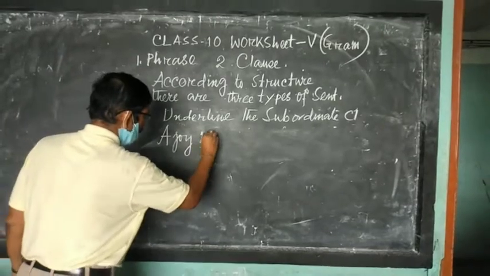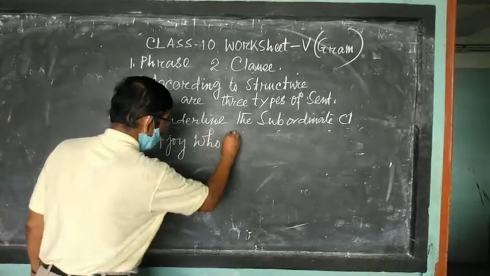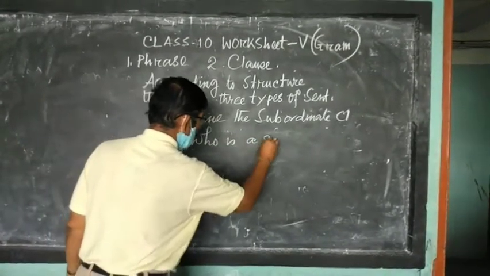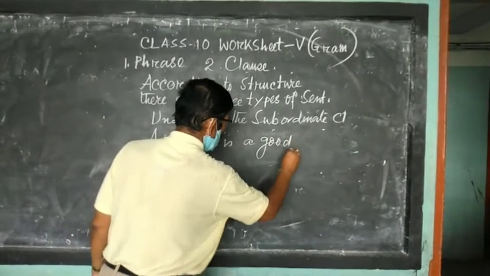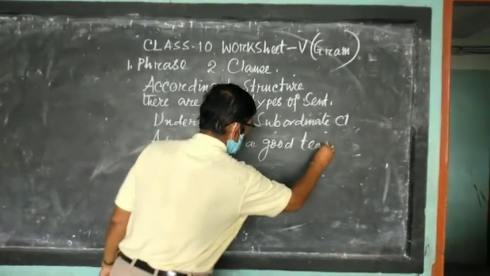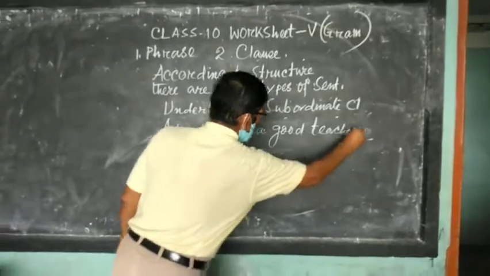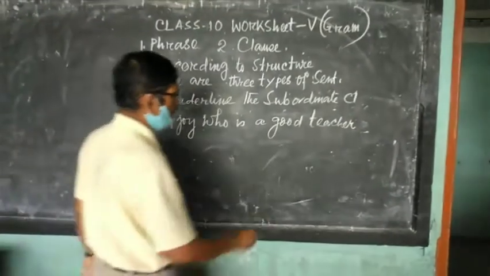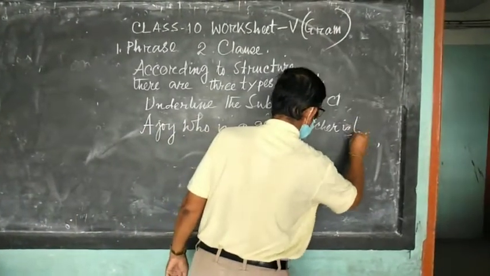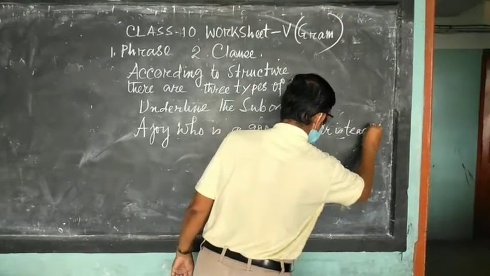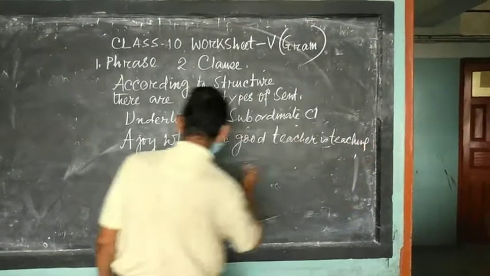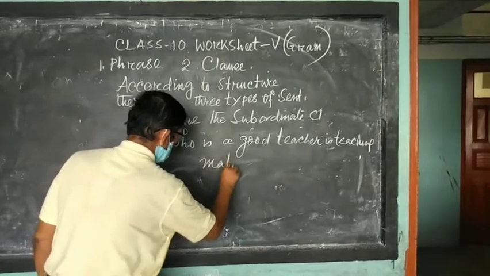Ajay, who is a good teacher, is teaching math, suppose.